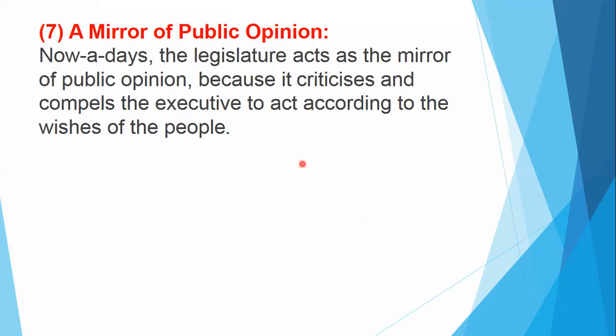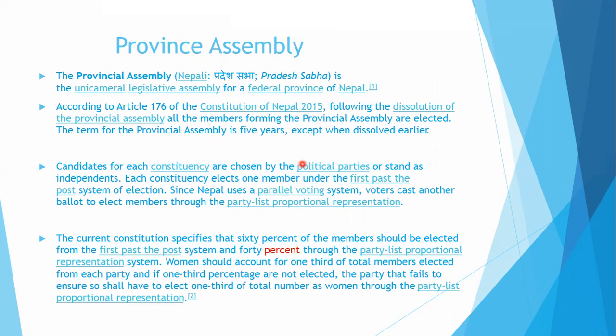In this way, we have finished the functions of the legislature. This is all we read about the functions of the federal legislature. Now, besides the federal legislature, in our country there is a legislature in each state, called the province assembly. The province assembly, Pradesh Sabha, is a unicameral legislature. In every province there is a unicameral legislature in Nepal, but in the federal or center of the government, केन्द्रीय सरकारमा चाहिँ bicameral parliament.